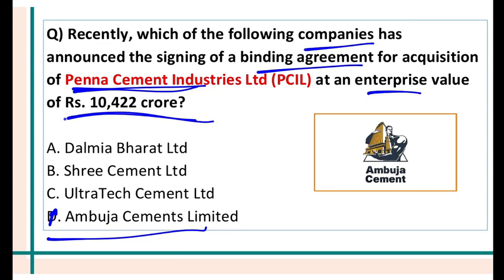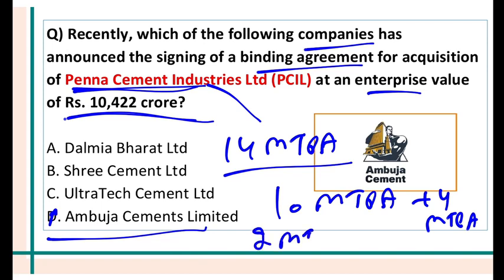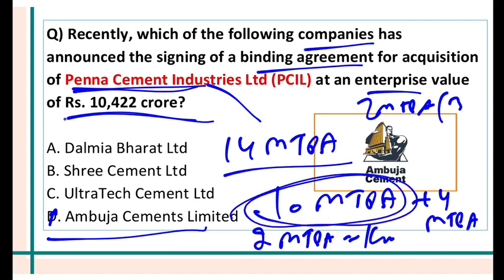By the way, Penna Cement produces how much cement? 14 million ton per annum. Currently it is producing 10 million ton per annum, but 4 million ton per annum will be added very, very soon, because it is making a 2 million ton per annum plant in Krishnapatnam in Andhra and a 2 million ton per annum plant in Jodhpur. So this 4 million ton per annum will be added to their existing 10 million ton per annum. So you can say the capacity will be around 14 million ton per annum.